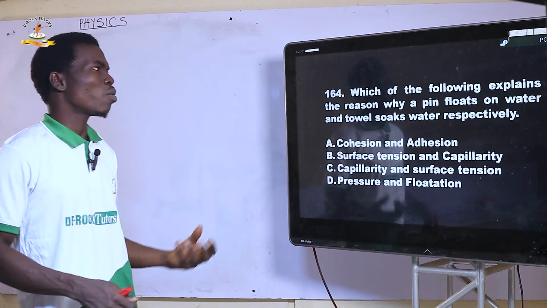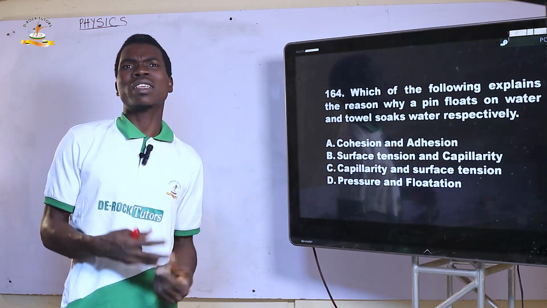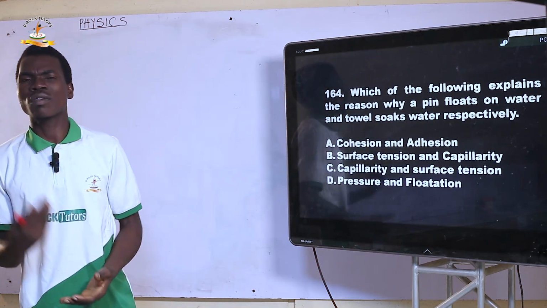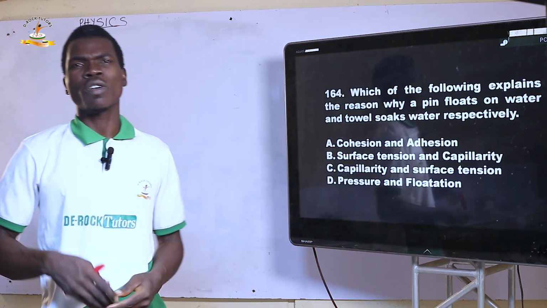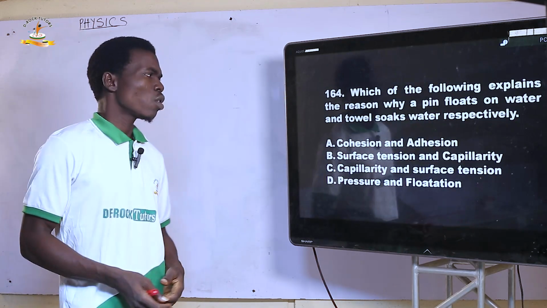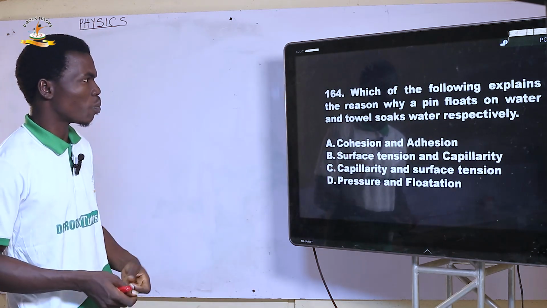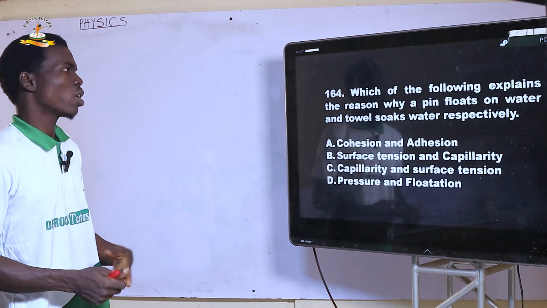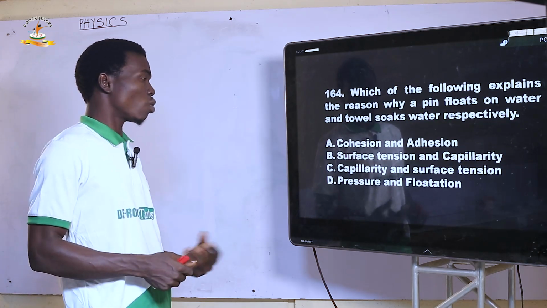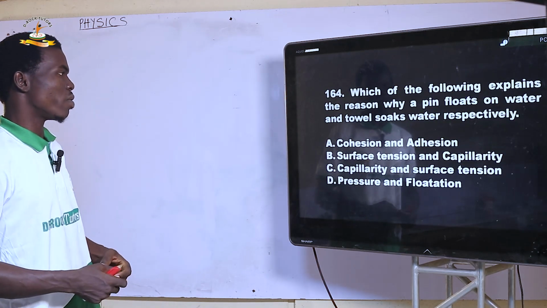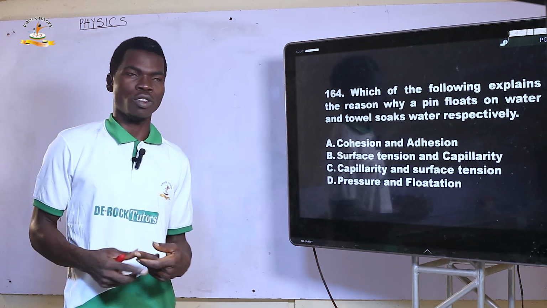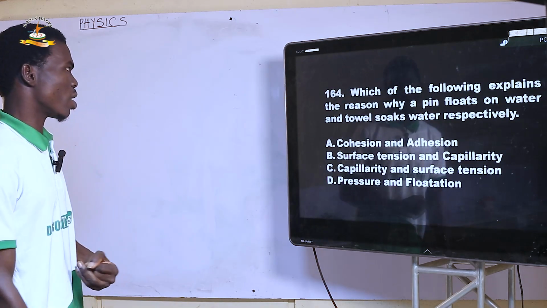Then when a pin floats, it's as a result of surface tension. So it is going to be surface tension for the pin and capillarity for the towel. So B is the right combination that can be chosen. So B is the right answer.